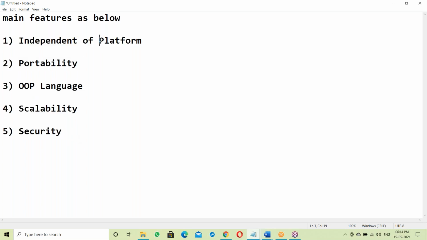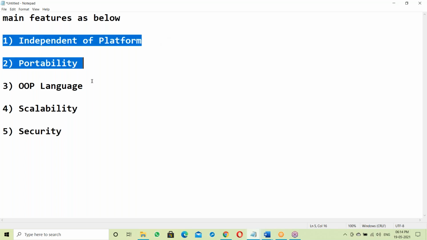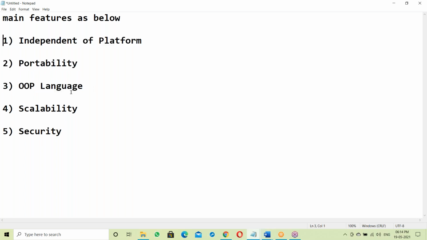Platform means it's like an OS. To understand these features, independent of platform, portability, OOPs language, there are some basics to discuss. You must have some basic knowledge.